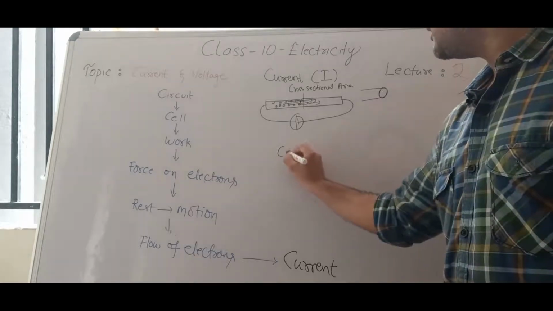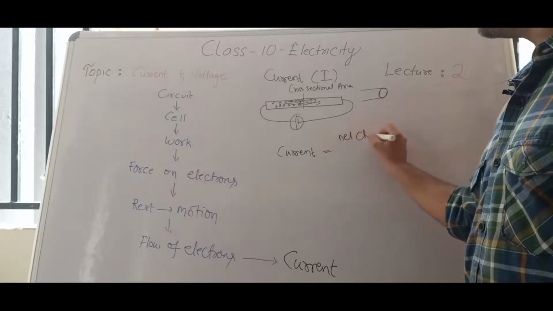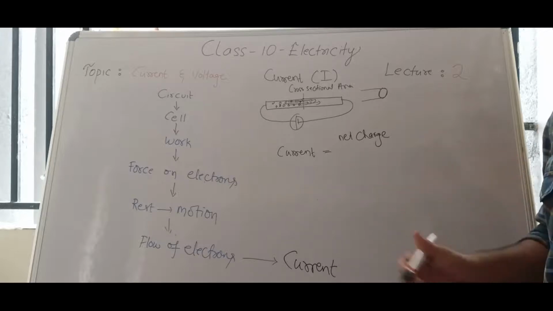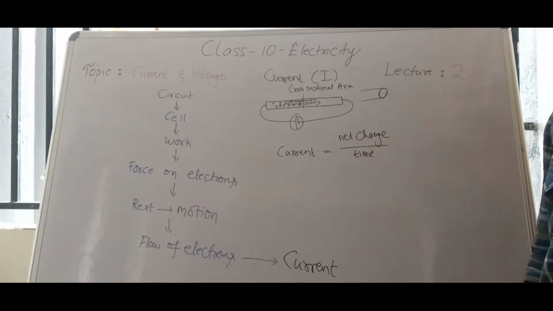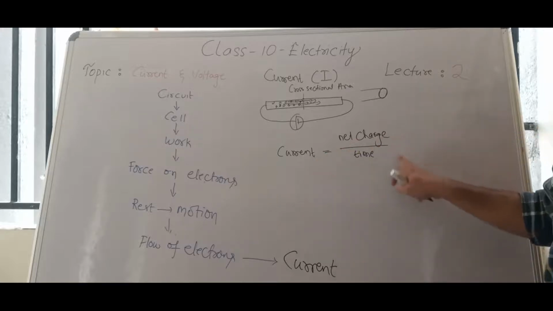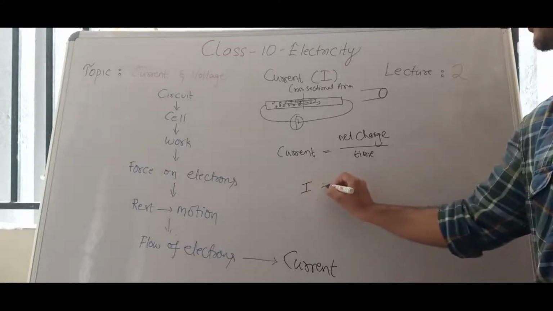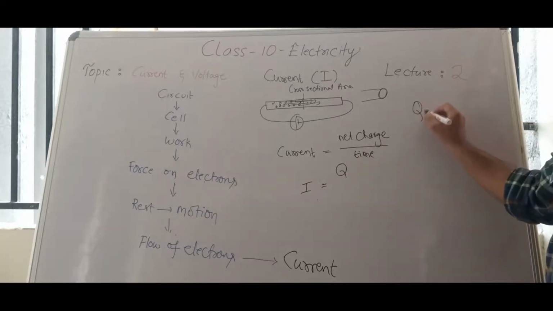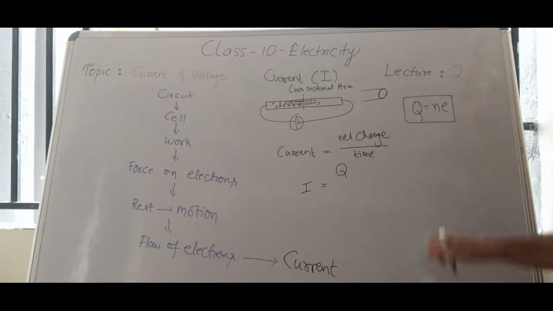So simply to say, current is nothing but net charge. Net charge in the sense number of electrons flowing in unit time. Unit time means in 1 second. That also we will discuss. Current is equal to net charge by time. Current is represented with the letter I, and net charge is represented with the capital letter Q. So capital Q is nothing but net charge, meaning number of electrons. This is an important one. Write this formula.